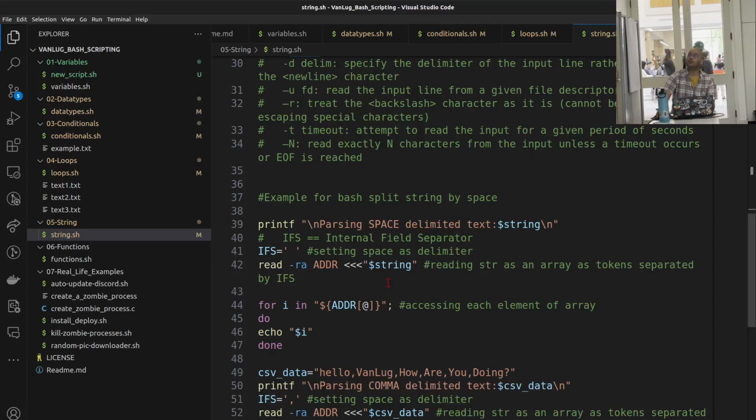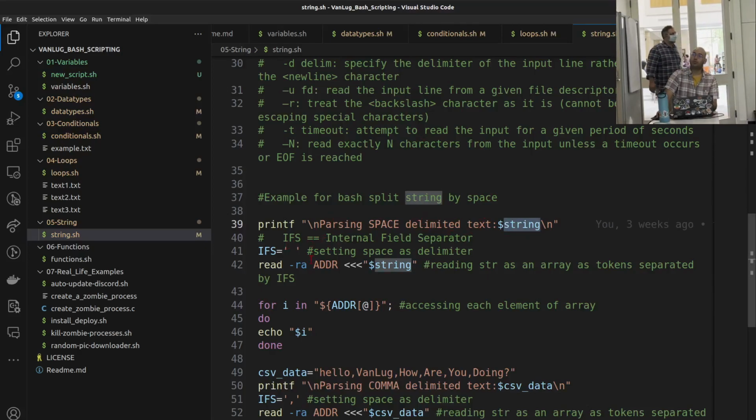There are different ways of doing it, and we can change how we're doing it. This IFS variable, as you can see, is capital, so we can guess that it's a system-defined variable, as we saw earlier. It prints out a new line, then the space-delimited text, and then the string we defined on the top.